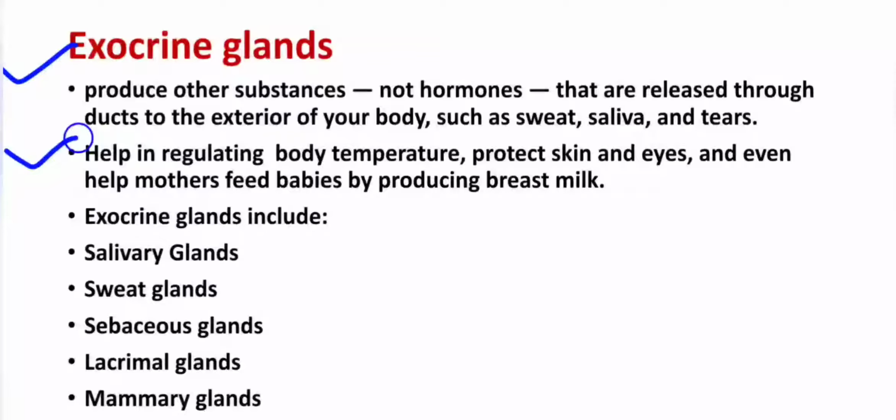Examples of exocrine glands are salivary glands, which produce saliva, and saliva contains an enzyme, salivary amylase, which helps in digestion of starch, or we can say digestion of carbohydrate. Then sweat glands, which produce sweat. When the outside temperature is high, your body sweats profusely, and that sweat is secreted by the sweat glands. Then sebaceous glands are the oil secreting glands. Then lacrimal glands produce tears. Mammary glands are responsible for producing milk.